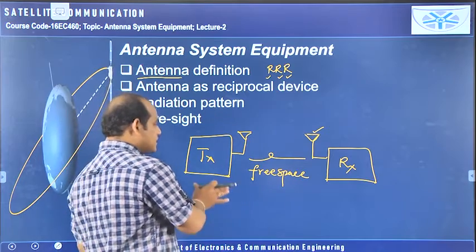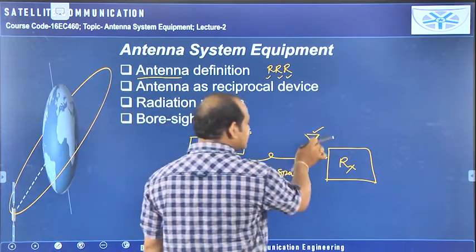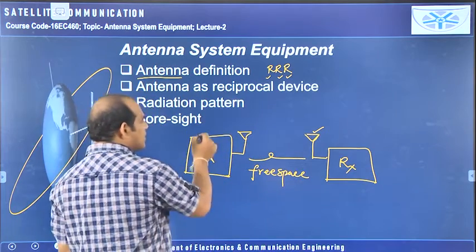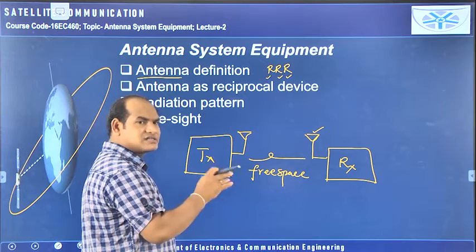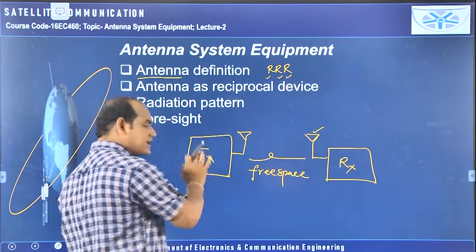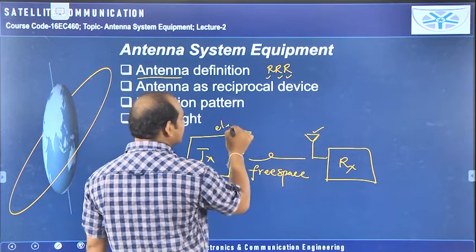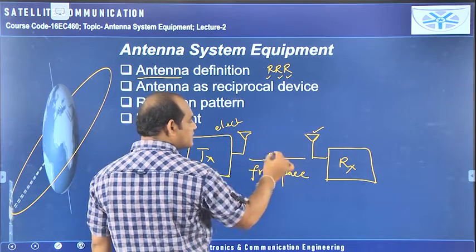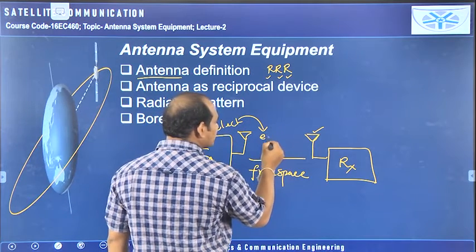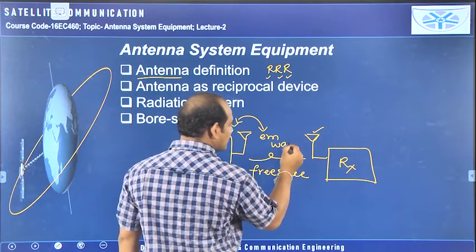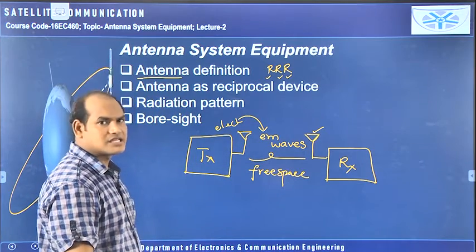If you see this concept, the transmitter is attached to the transmitting antenna, and the receiving antenna is attached to the receiver. Here the modulation process, low pass filter, encoding, quantization, sampling, all those processes will be done at the transmitter level. Finally you will get the modulated signal, but that is an electrical signal. But in free space, EM waves should travel. So this electrical signal is converted to EM waves by using the transmitting antenna.